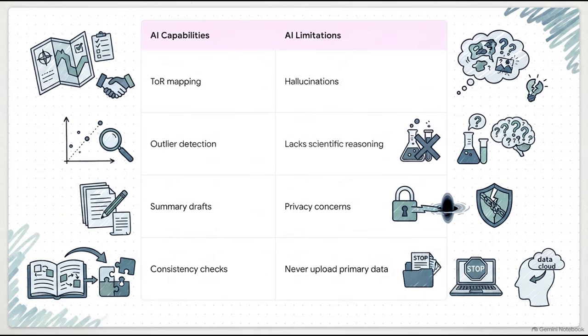And we really need to weigh the pros and cons carefully here. While AI is incredibly capable, it can rapidly map your report against the terms of reference to ensure compliance, it can spot numerical outliers in massive datasets in seconds, draft those tricky Appendix II summaries, or do all those tedious cross-chapter consistency checks, it still carries strict limitations. It lacks true scientific reasoning, and most importantly, there are severe data privacy concerns. You must literally never upload confidential primary field data, unredacted client lab reports, or proprietary info into public AI tools. The human expert is always legally and technically accountable.